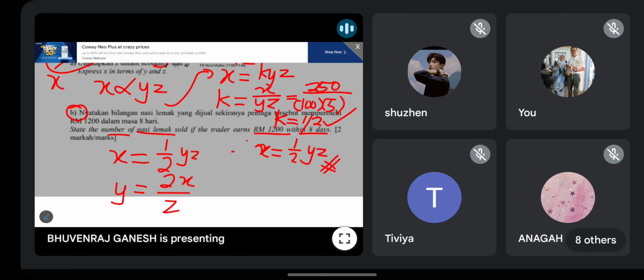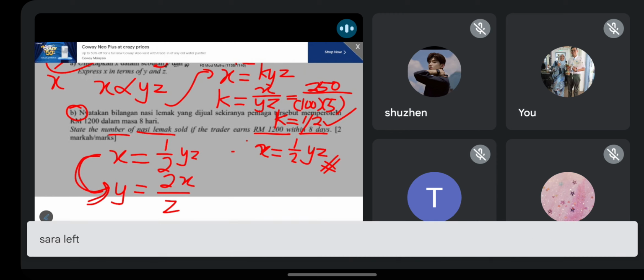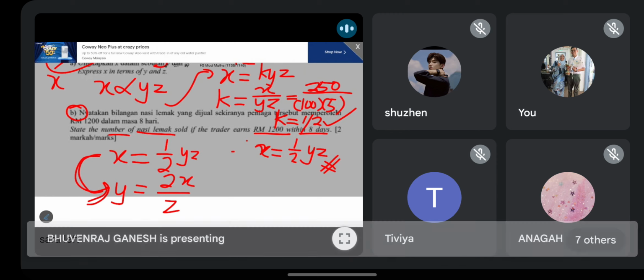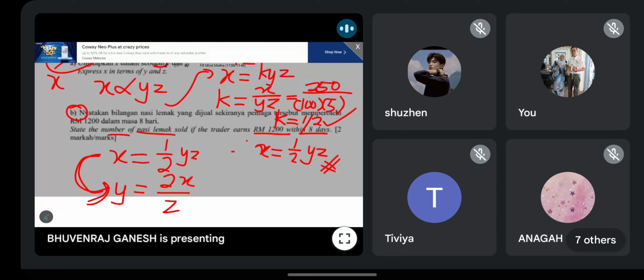Betul? Do you all know how to change from this to this? Siapa ada masalah? Cannot change from the first sentence to the second sentence? I think you all should know, right? This one basic algebra only. Okay, half you bring to the left hand side times 2. That's why 2x. Then you bahagi z.